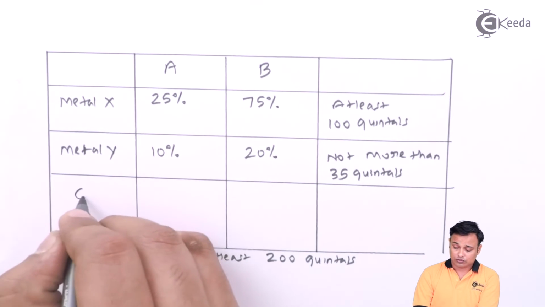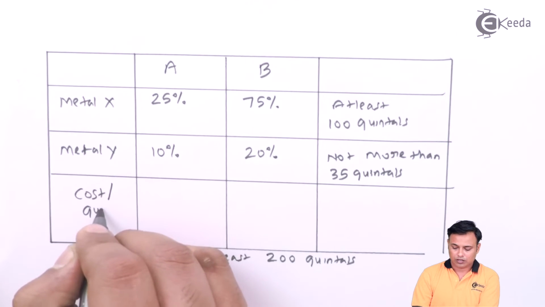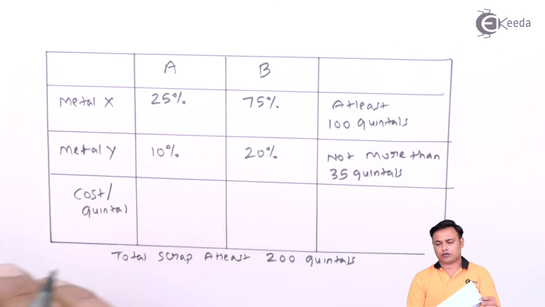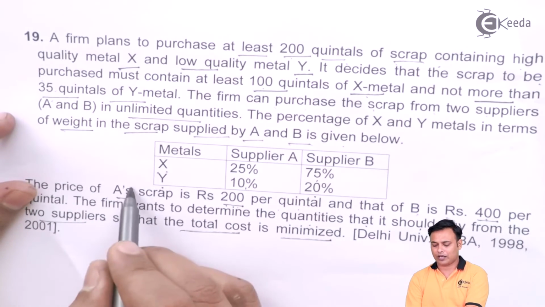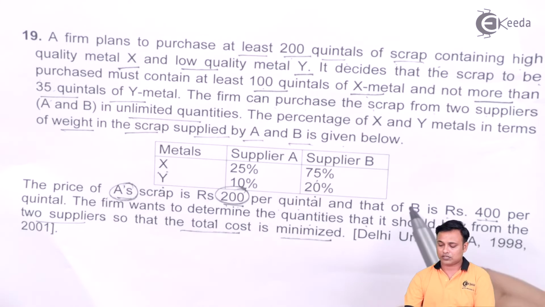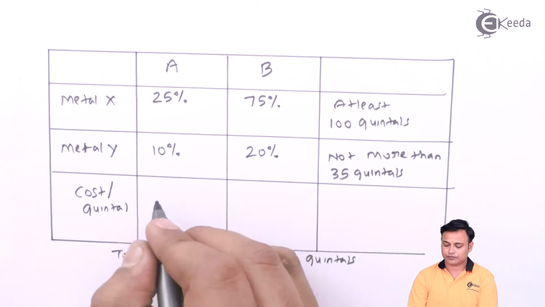And what is the cost? Cost per quintal for supplier A is 200, and for supplier B the cost is double, 400.